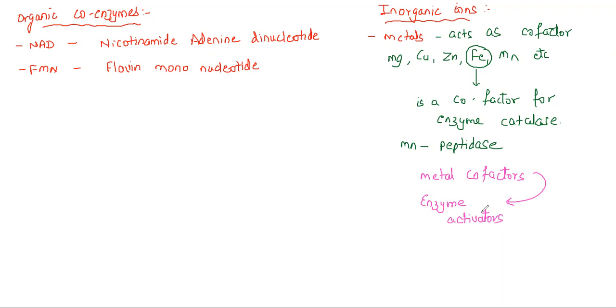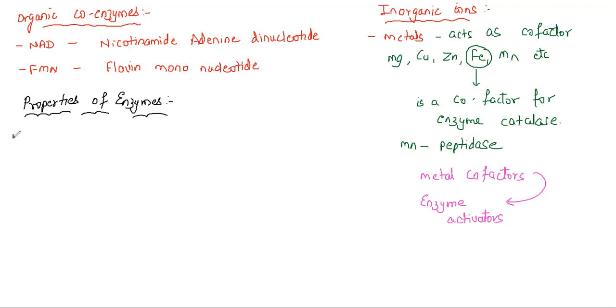Moving towards the most important characteristic, the properties of enzyme. We need to focus on the properties of enzyme. What are the different properties? I hope till here things are clear, everyone. All enzymes are very important for any enzymatic reaction to take place.